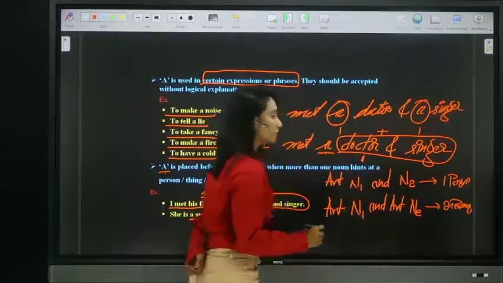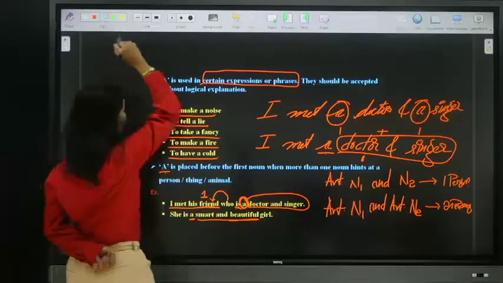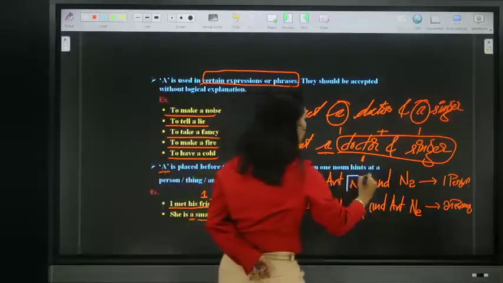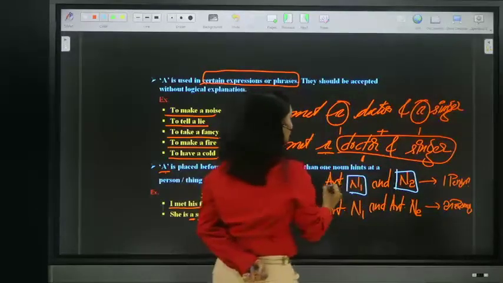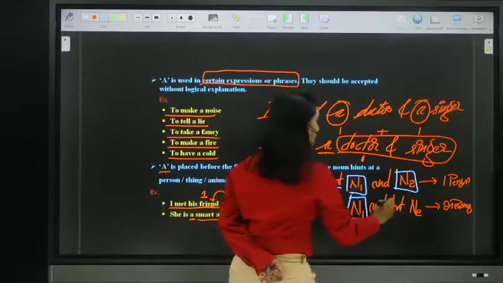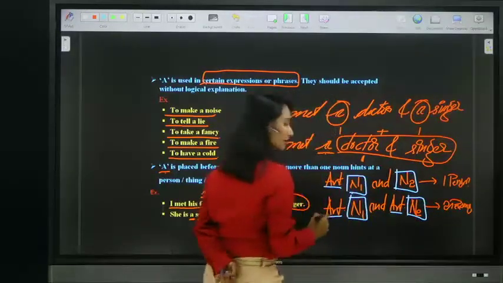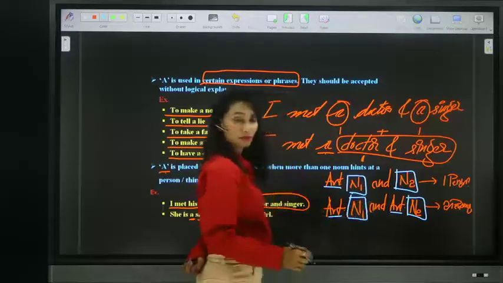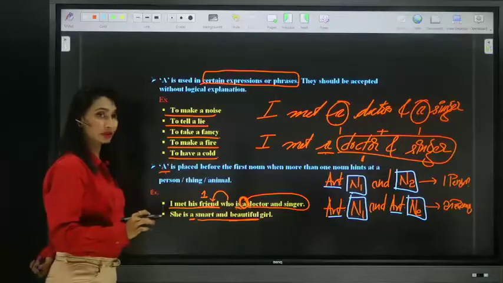It indicates two different persons. So one article before two nouns, noun 1, noun 2, only one article, that means one person. Two articles before two nouns, noun 1, noun 2, we have two articles, that means two different persons. So try to remember this and please have a note of this.